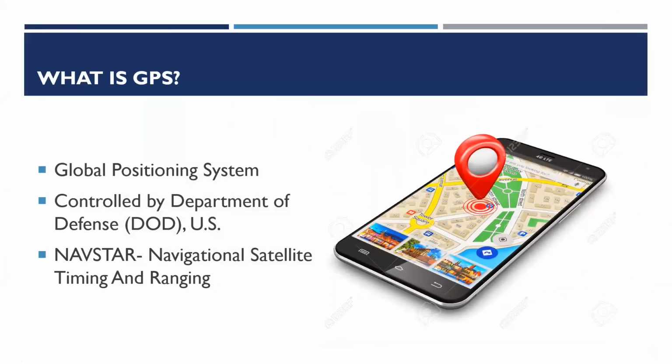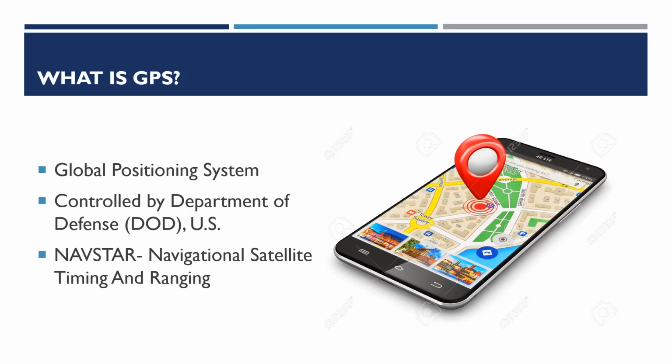So, starting with GPS, what is GPS? GPS is a positioning system based on a network of satellites that continuously transmit coded information. The information transmitted from the satellites can be interpreted by the receivers to precisely identify locations on Earth by measuring distances from the satellites. GPS is funded by and controlled by the US Department of Defense.